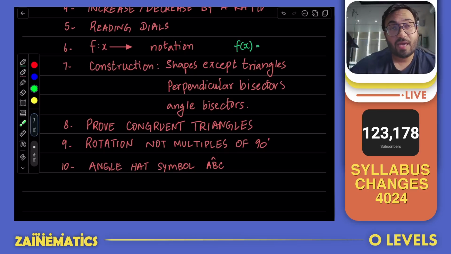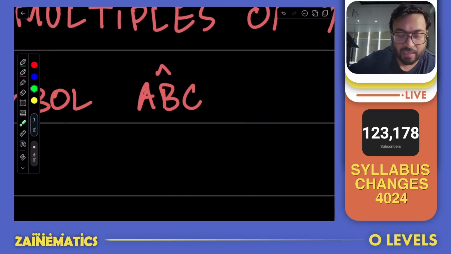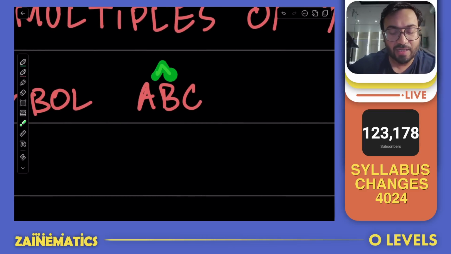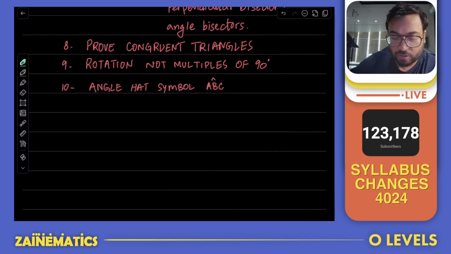The angle symbol, they have changed. We have always seen Cambridge writing angles in this form, A, B, C, where B used to have a hat indicating that the angle is on B. Now onwards, they're going to write it like this: they will say angle ABC.